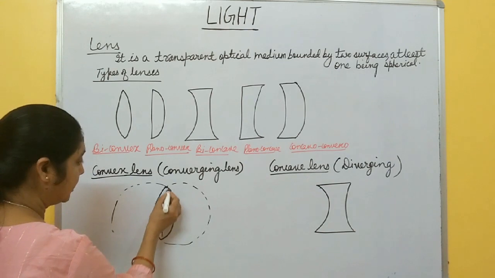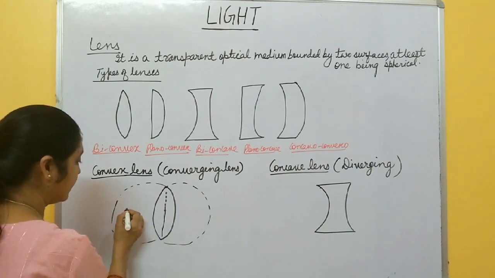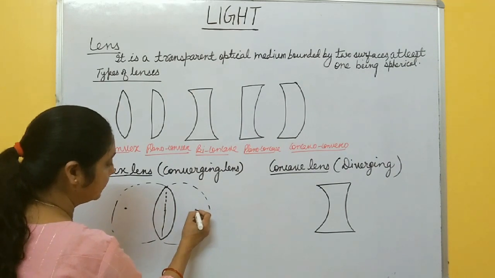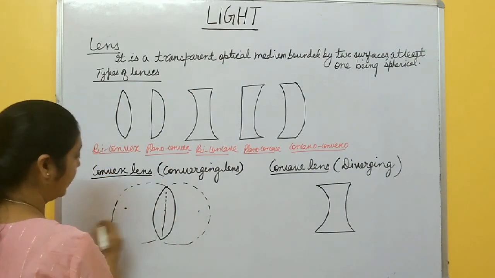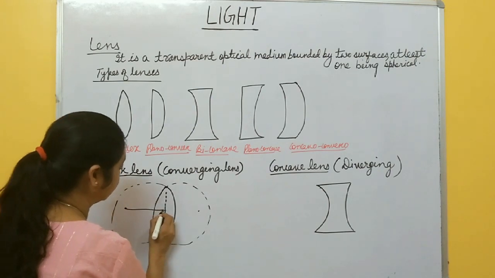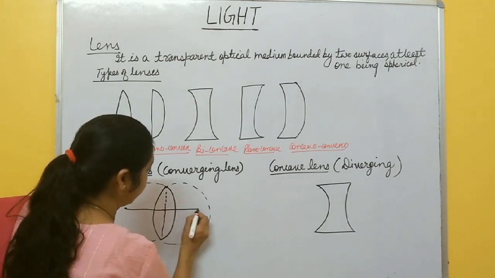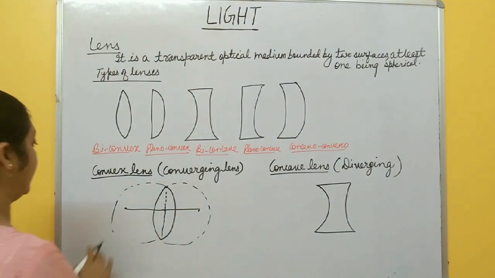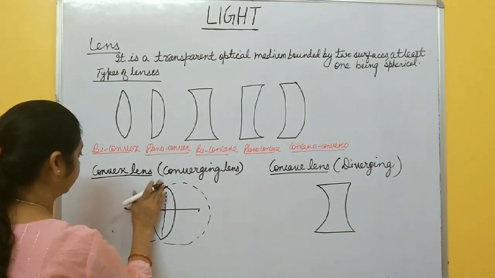So for this surface, the center is to this side, and for that surface, the center is to that side.